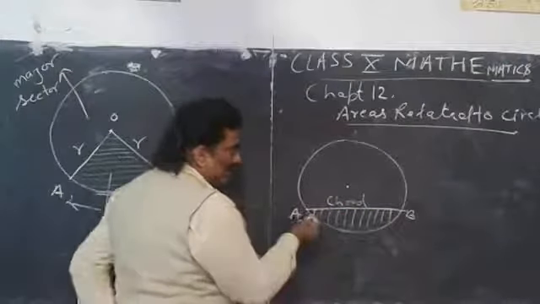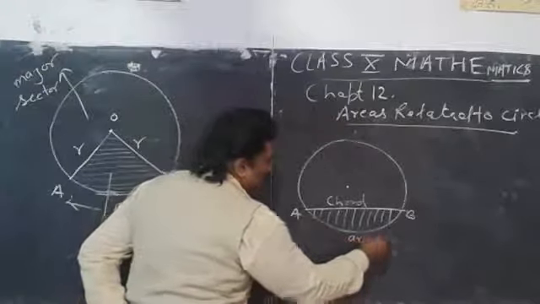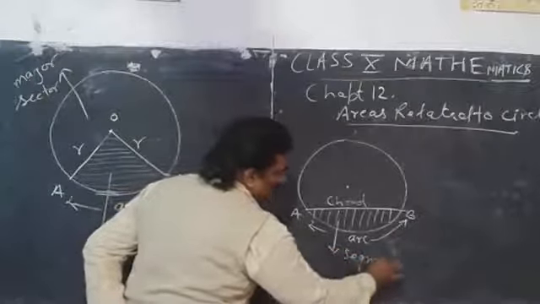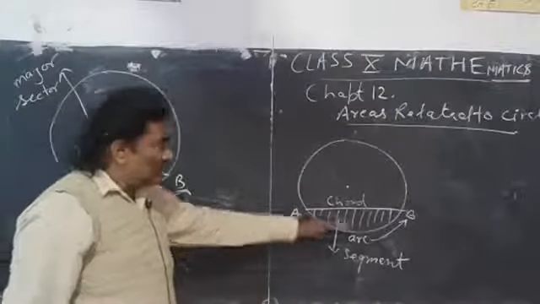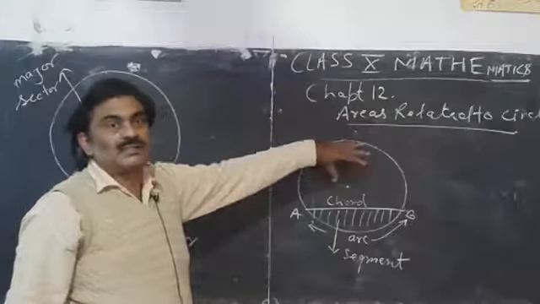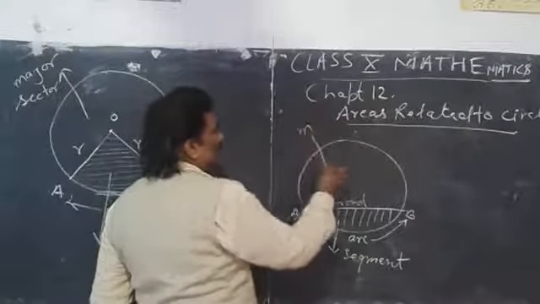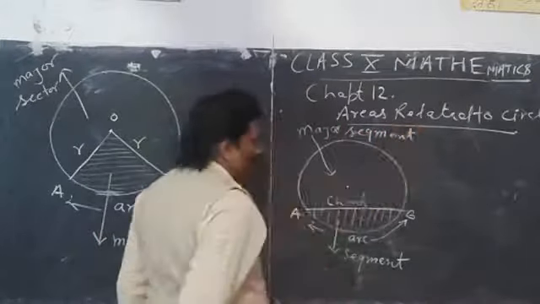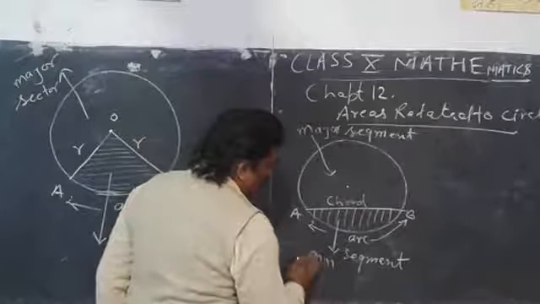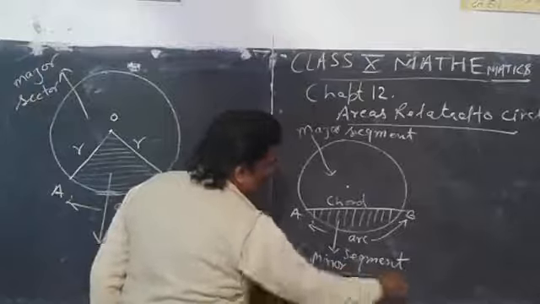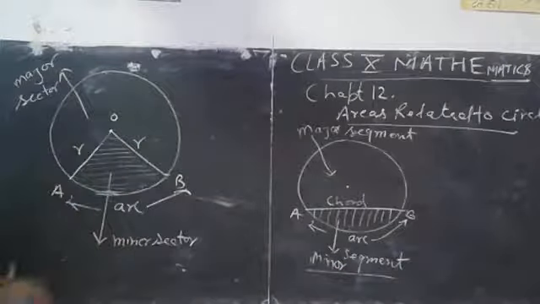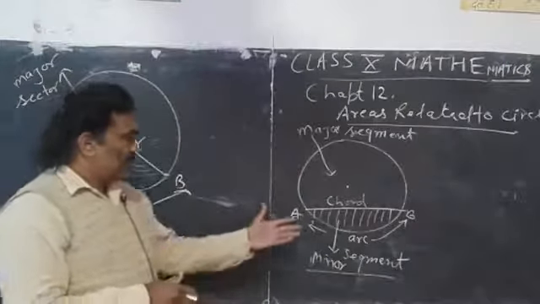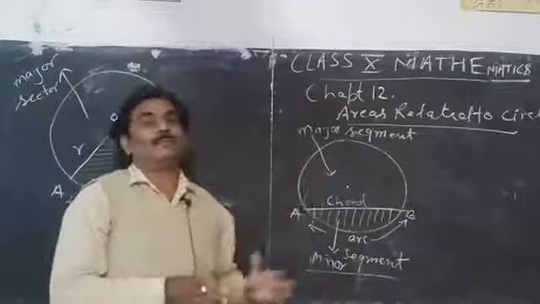segment. The area bounded by arc and chord is called segment. This is the first segment, and the portion above is called another segment. We can say this is major segment, and this is called minor segment. So students, it is clear that a chord divides a circle into two segments, minor segment as well as major segment.